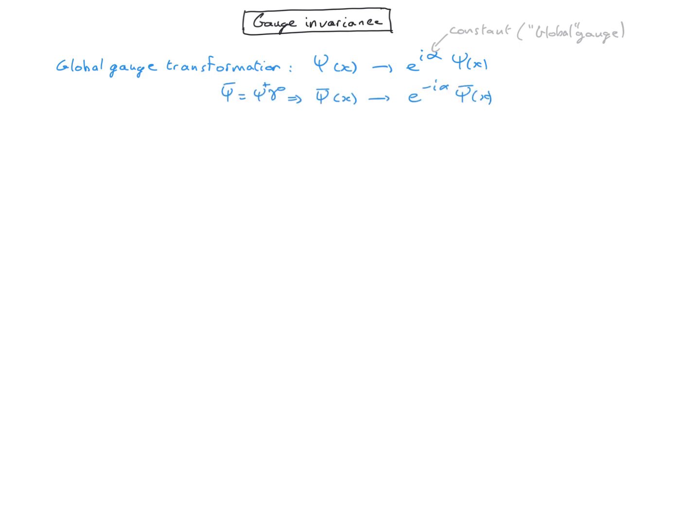But first, let's revisit the case of global gauge invariance for a free fermion obeying the Dirac Lagrangian. The Dirac Lagrangian depends both on psi and psi bar, therefore we need to specify how the global gauge transformation acts on psi bar as well. We can now look at how the Dirac Lagrangian transforms.